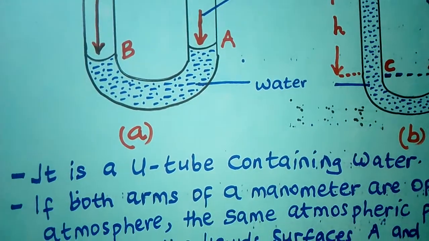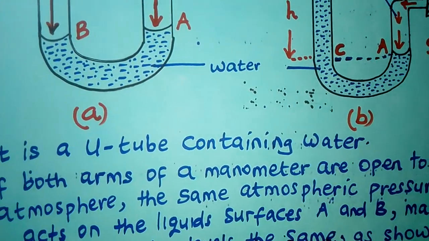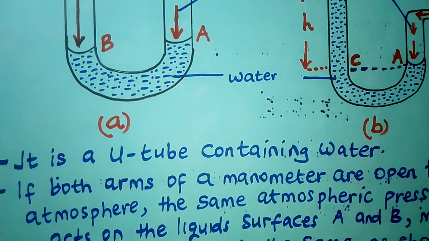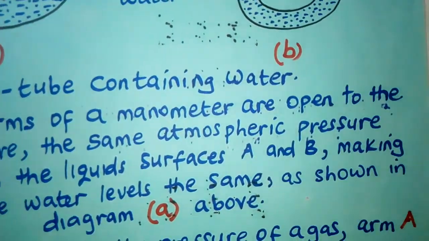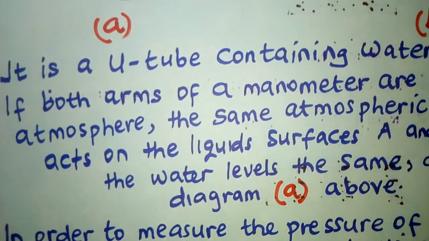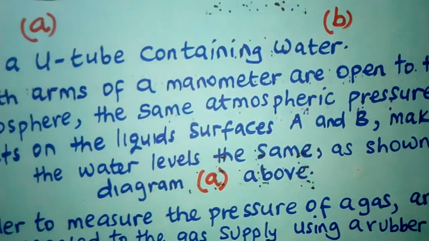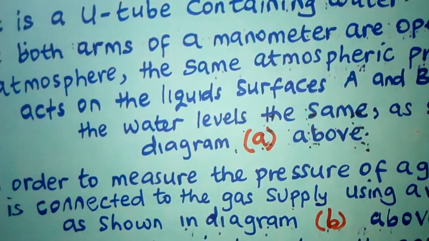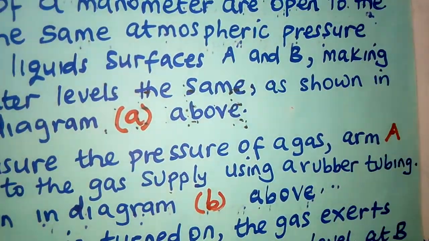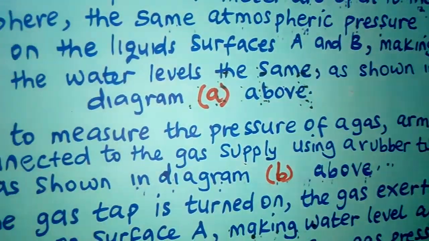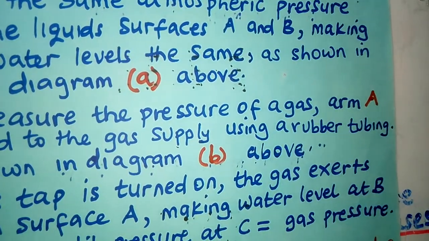So this is what I have just said, that a U-tube manometer. We are saying it is a U-tube. A manometer is a U-tube containing water. That is when water is there. If it has mercury, then it contains mercury, depending on the liquid. If both arms of a manometer are open to the atmosphere, the same atmospheric pressure acts on the liquid surfaces A and B, making the water levels the same as shown in the diagram A above.